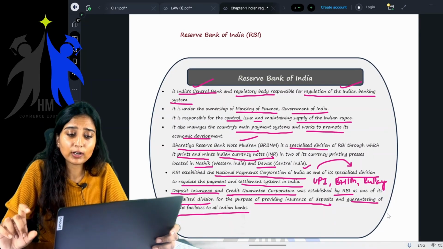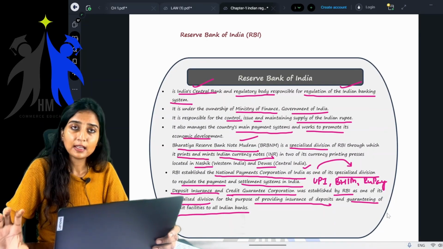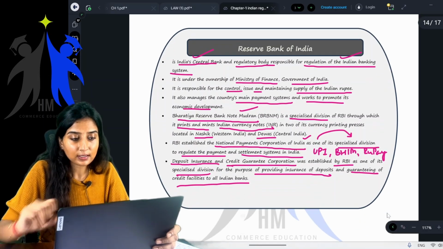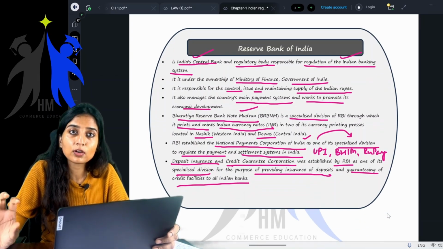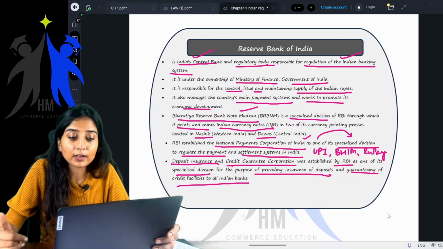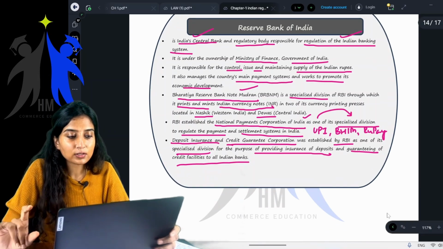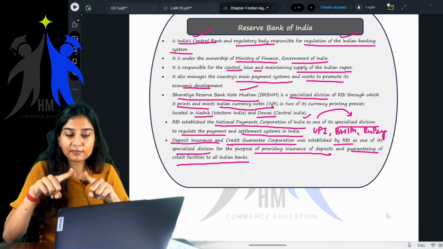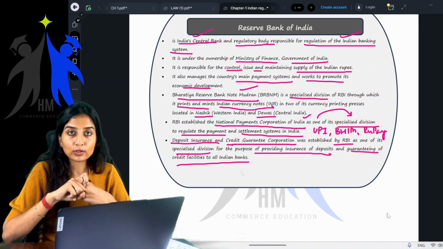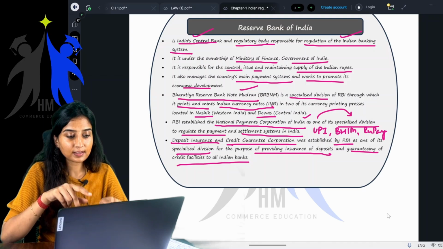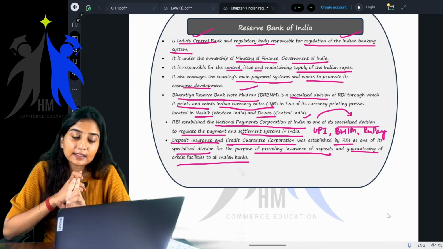It is a regulatory body and it regulates all the Indian banking channels and system. It is under the ownership of the Ministry of Finance, responsible for control, issue, maintenance and supply of Indian currency. Also, under Bharatiya Reserve Bank Note Mudran, it will print and mint Indian currency notes, in two places. Where? One in Nashik and the other one in Dewas.